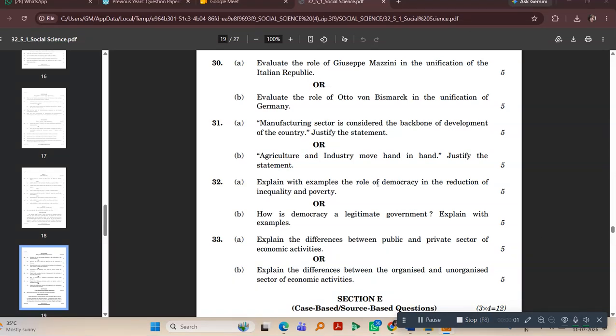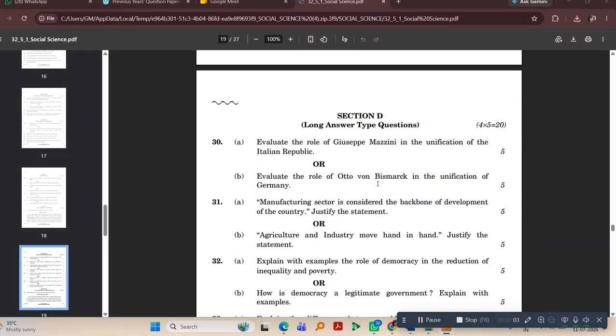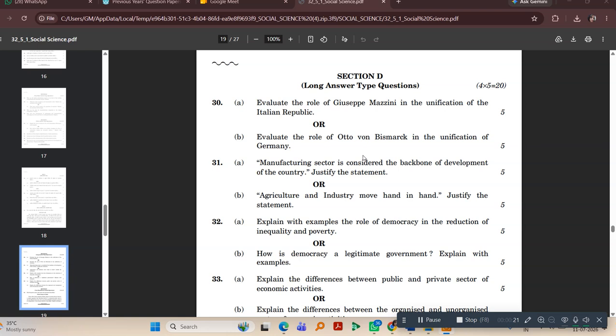Hello everyone, I am going to discuss the answers of section D, Social Science. These are the questions of 2024 at present. I am going to discuss all the answers of section D. These are the questions of the year 2024 to 2025.